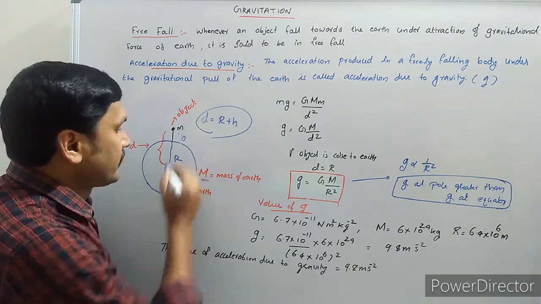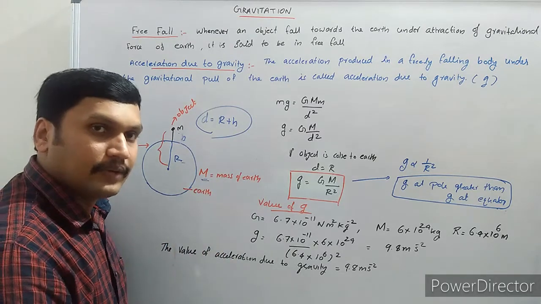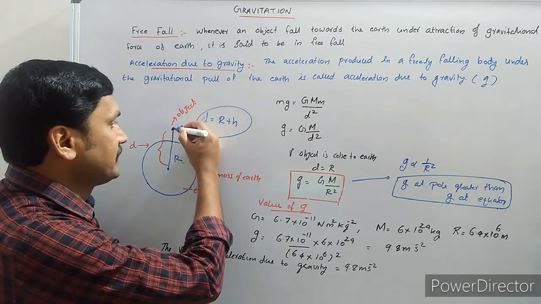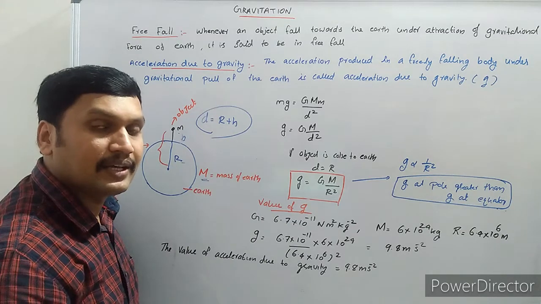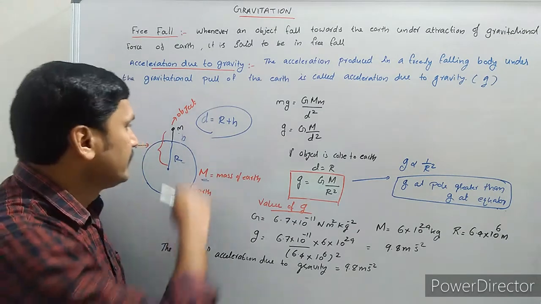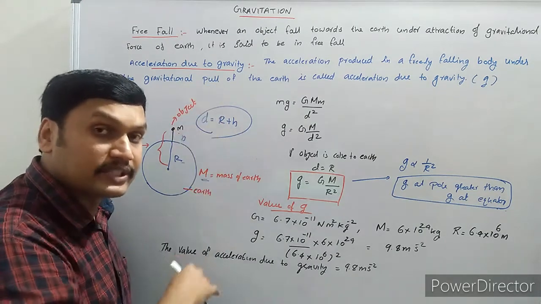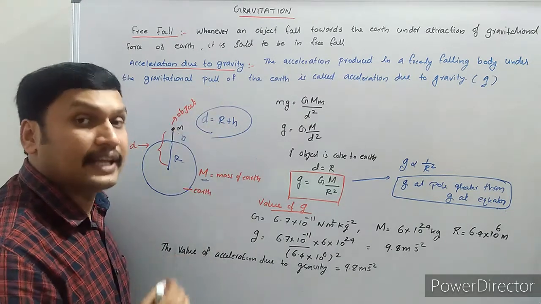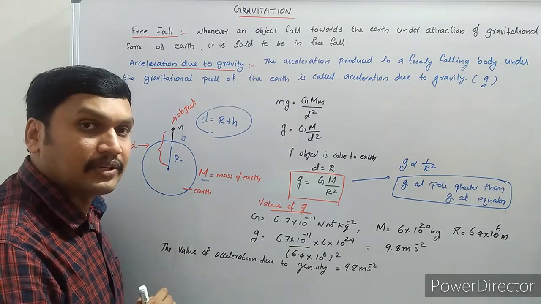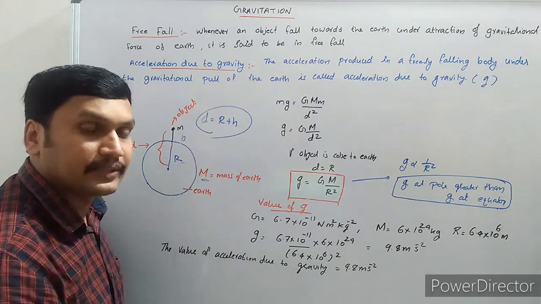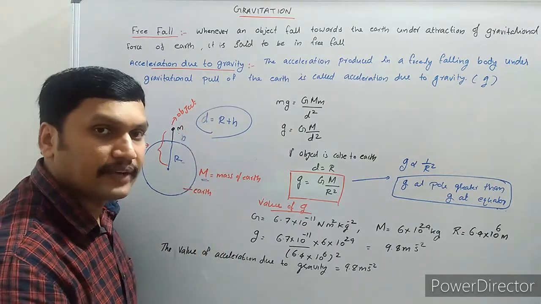So r is the radius of the earth and capital M is the mass of the earth. We know that once the object is placed or dropped from here, it falls towards the earth because of the gravitational force of attraction. Once it falls towards the earth, it experiences an acceleration because of the attraction of the earth. That acceleration we call acceleration due to gravity.